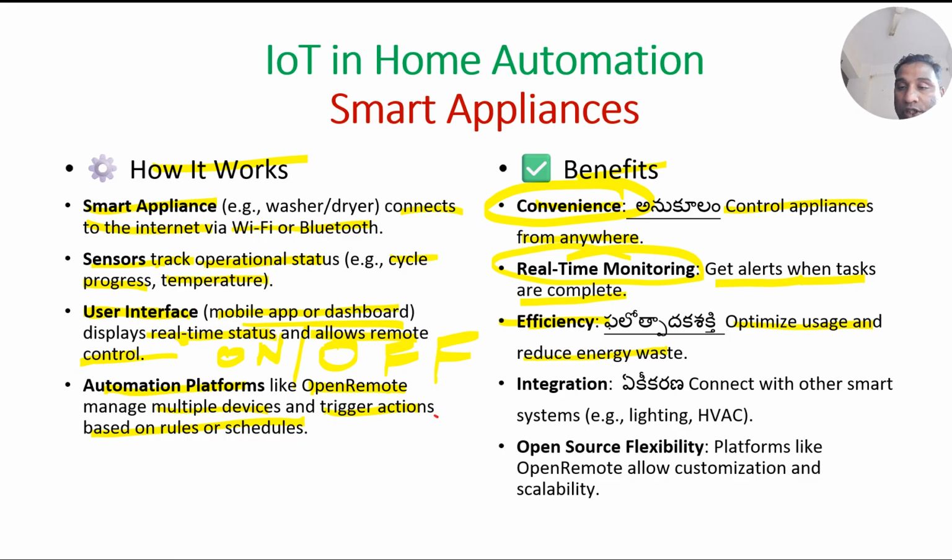Integration: we can connect with other smart systems like lighting and HVAC. HVAC is heating, ventilation, air conditioning. Open source flexibility: platforms like Open Remote allow customization and scalability. So this is about smart appliances in home automation.